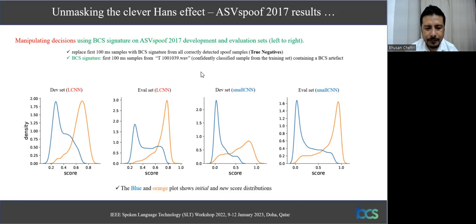So as we can see, the blue and orange plots show the initial and new score distributions. We do this for the development set and evaluation set for both LCNN and small CNN models. So it is quite evident that the model gets highly influenced by this BCS artifact, as can be seen from the change in the score distribution.